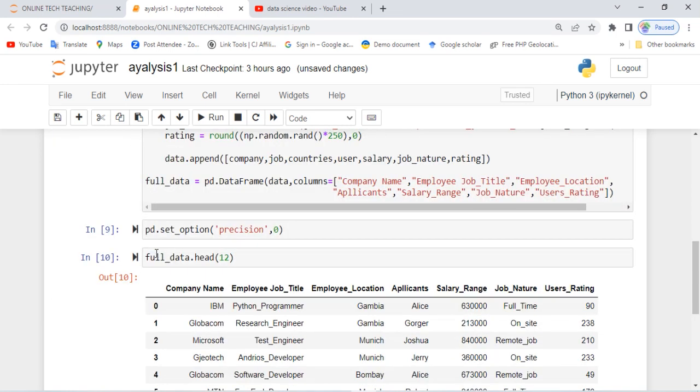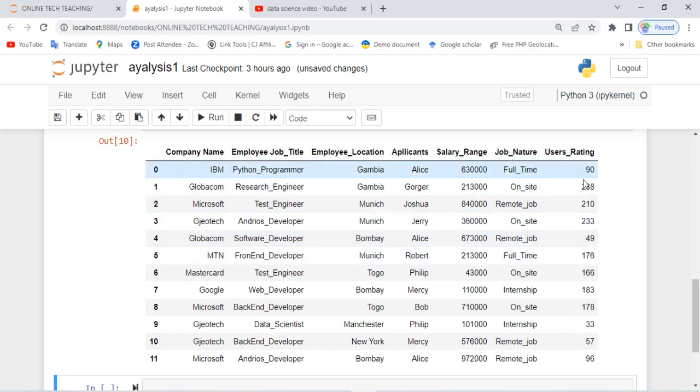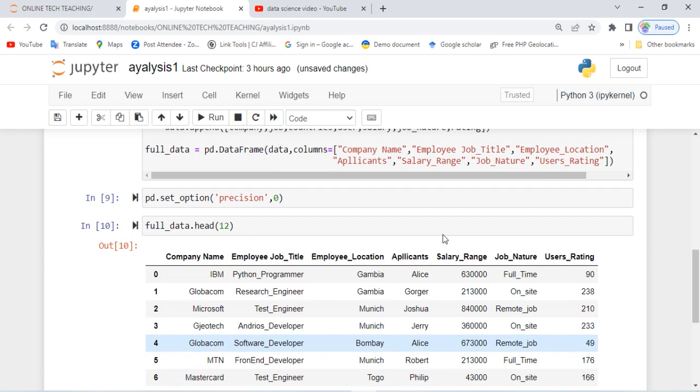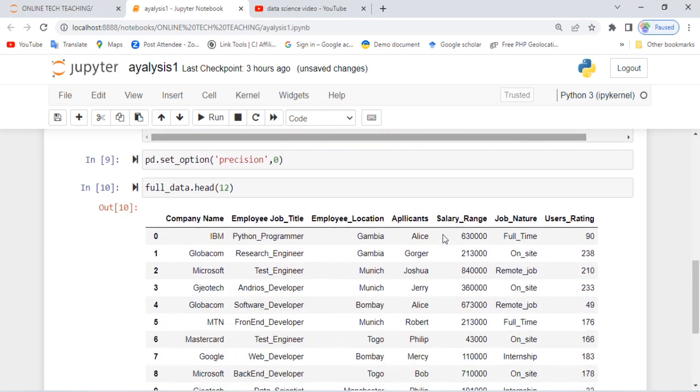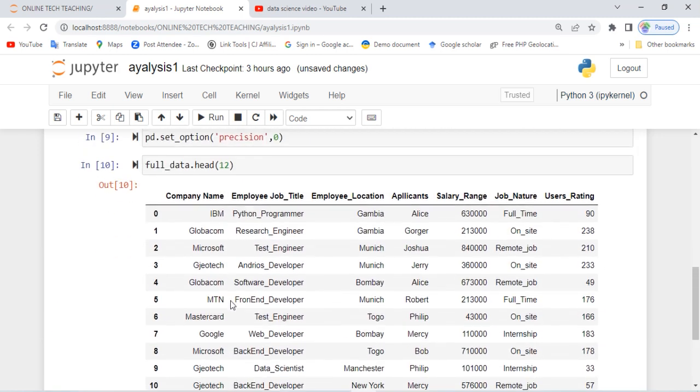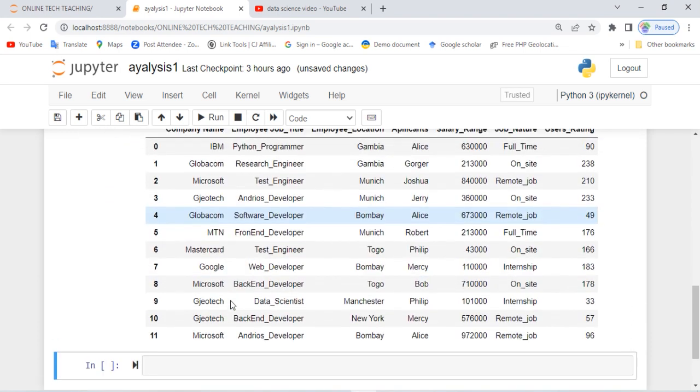Now when I run this code, you see that all those decimals have gone. This is another way we can make do with that. Now we have successfully displayed our data.